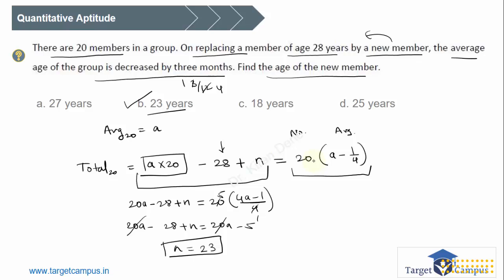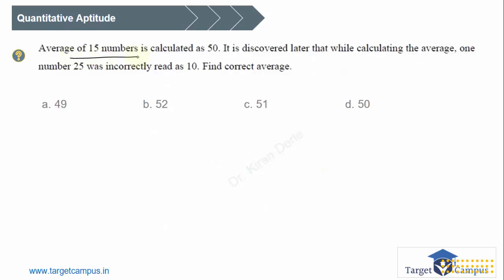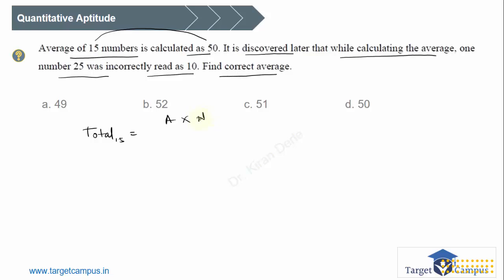Okay, great. The average of 15 numbers is calculated as 50. It is discovered later that while calculating the average, one number 25 was incorrectly read as 10. Find the correct average. So the average of 15 numbers is 50. The total of 15 numbers is average into number of terms.